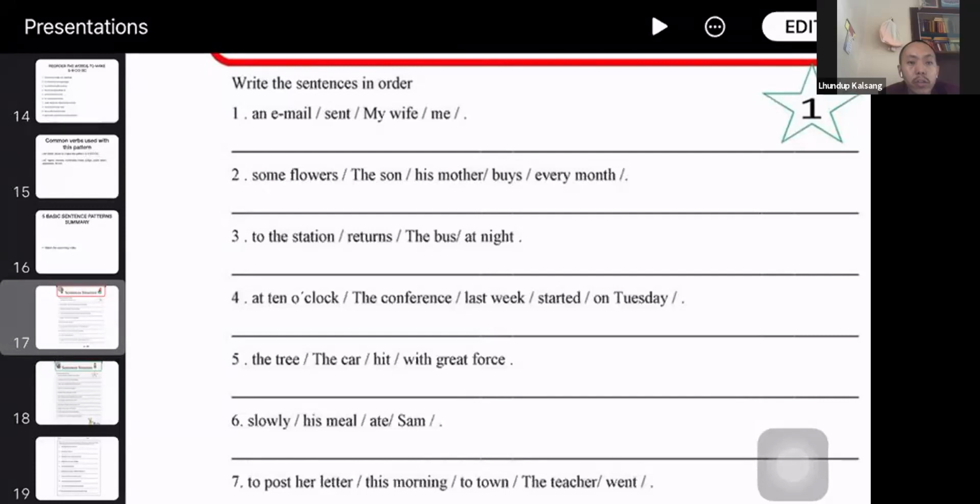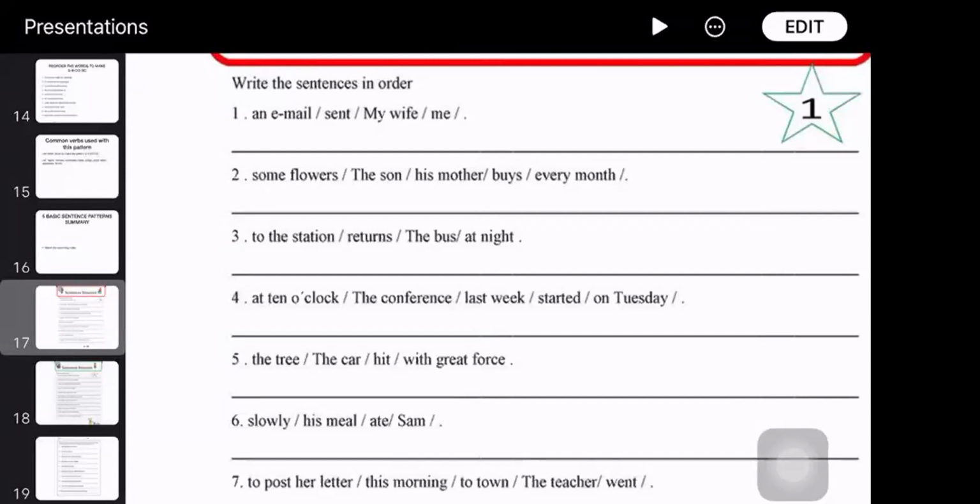A bus returns to the station at night. The bus returns to the station at night. Okay, so that's a different sentence.